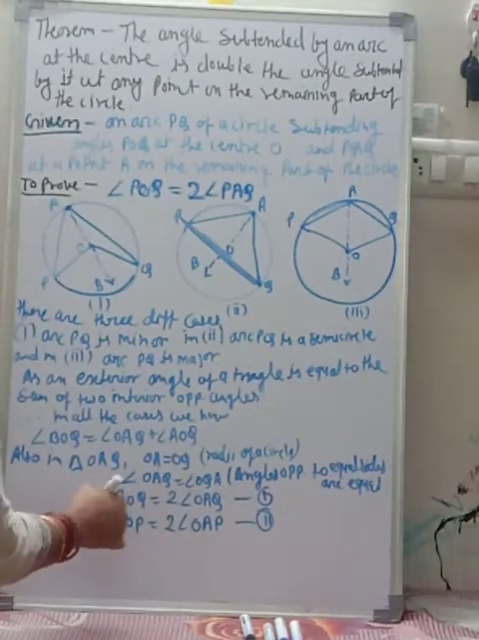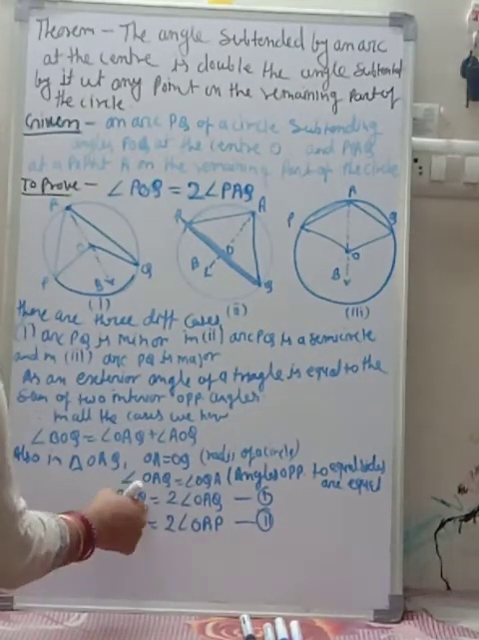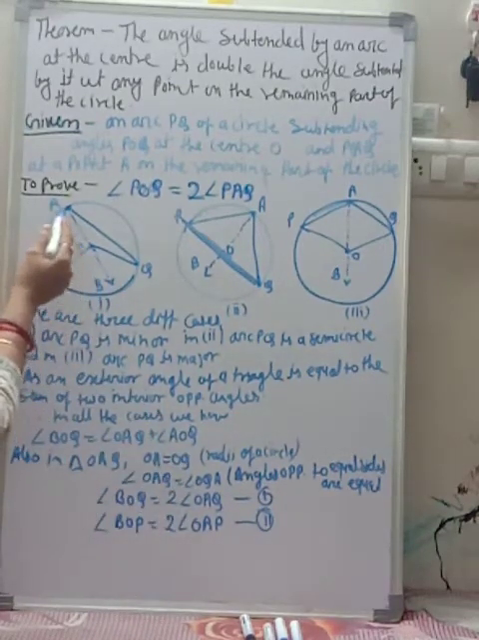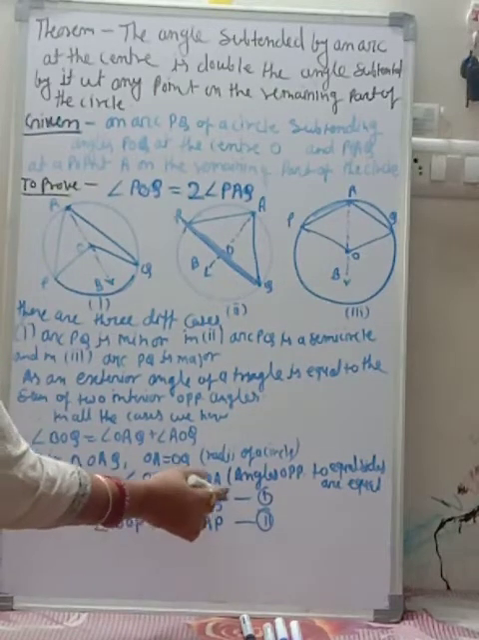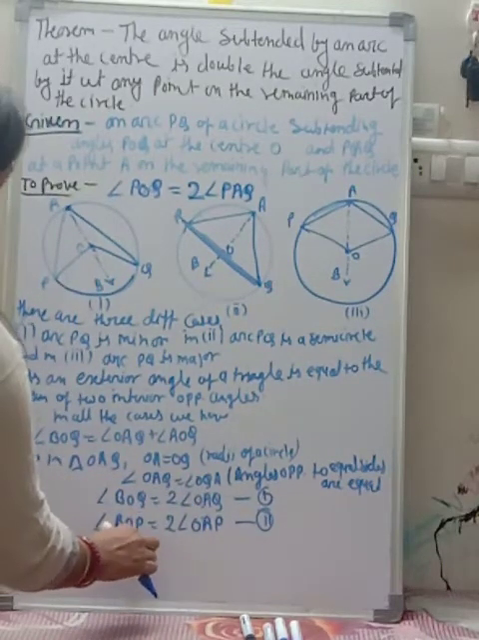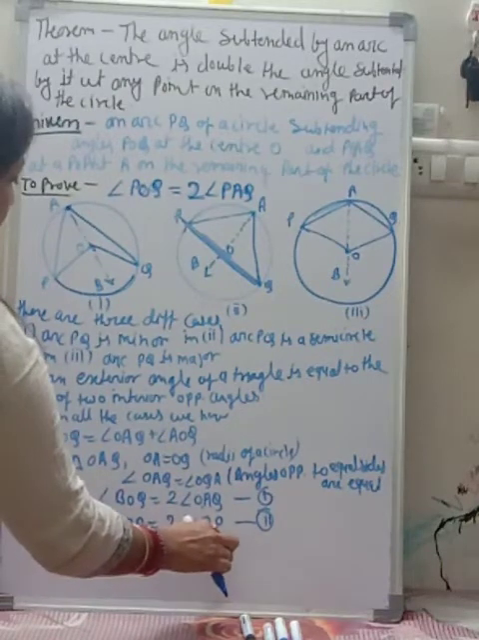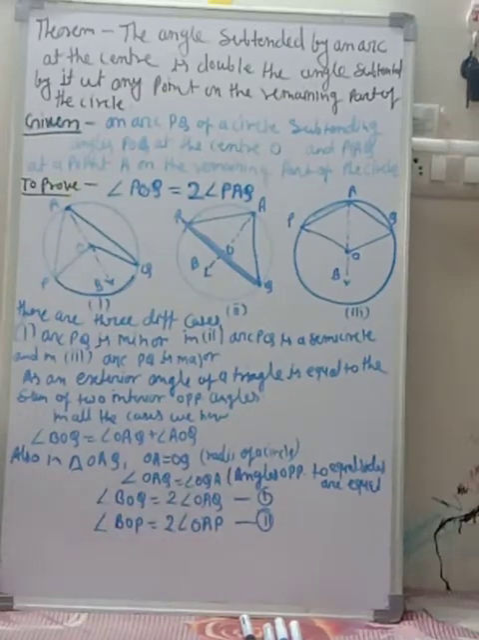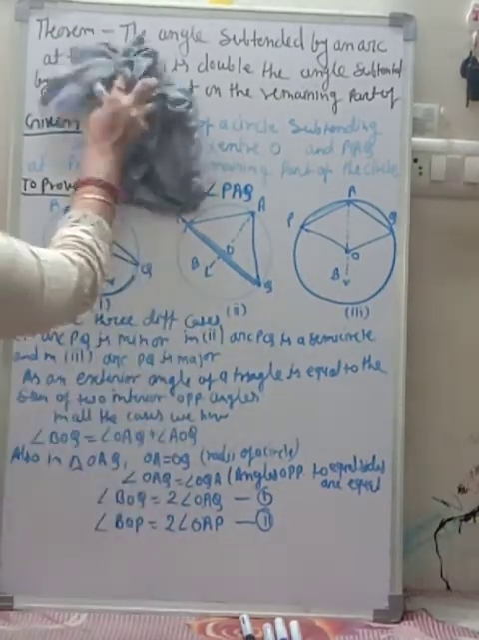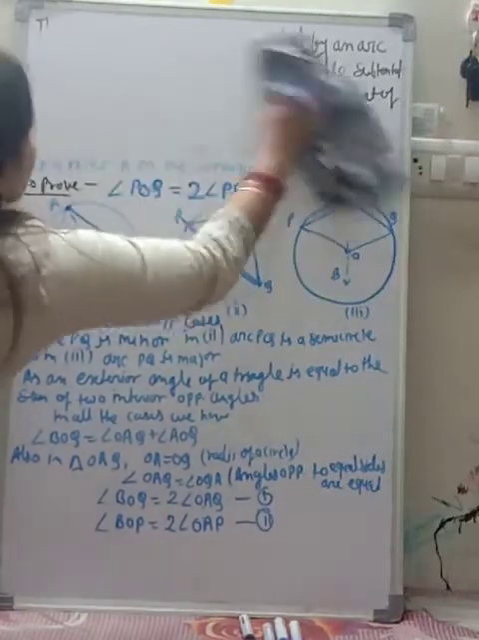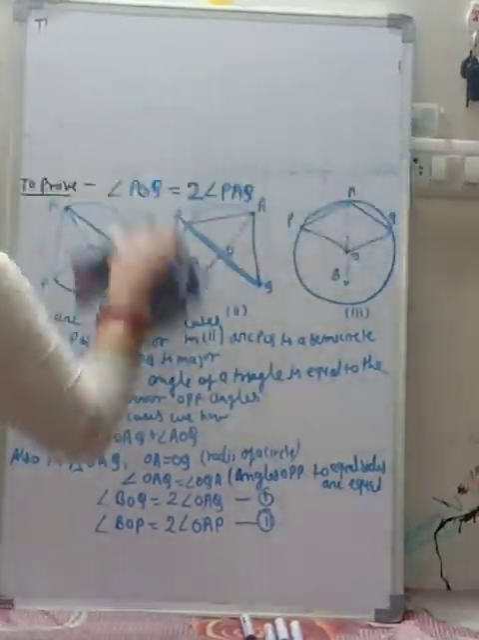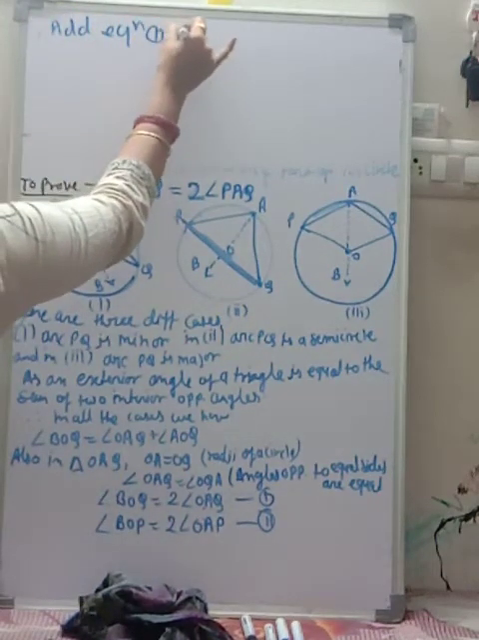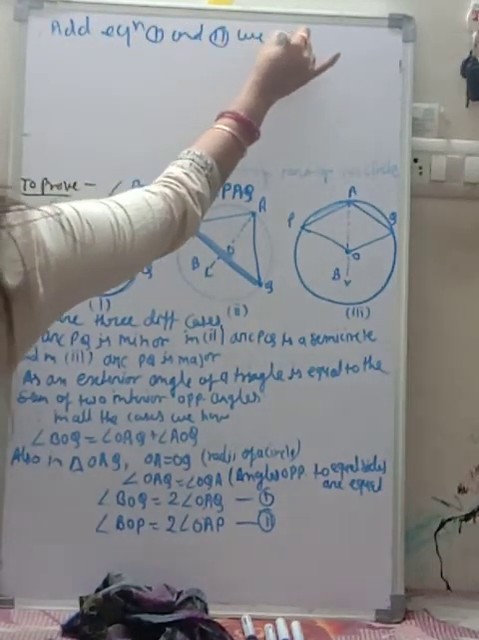Now let us start: angle BOQ is double of angle OAQ, equation first. And the second is angle BOP equal to twice of angle OAP, equation second. Now we add equation 1 and 2, so we get